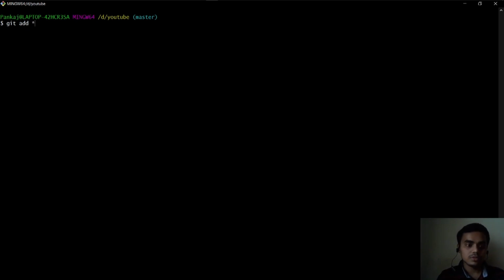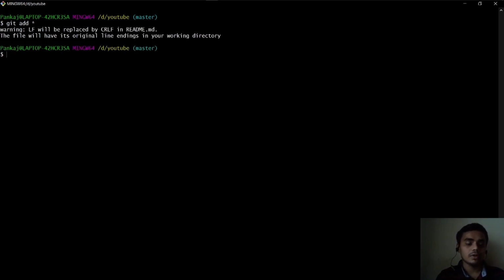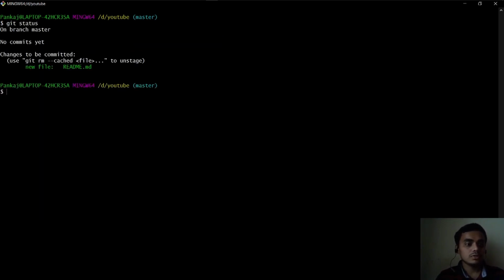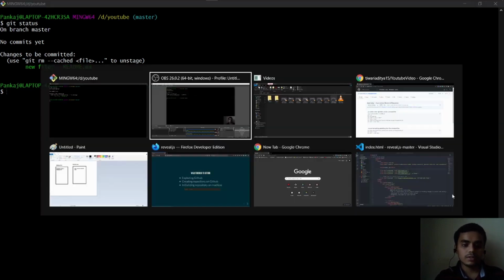I'm gonna do just asterisk, add everything. Okay. Now if I do git status, it shows changes to be committed. So the README.md file is added in the staging area, but it is not committed. So now, what is the staging area?